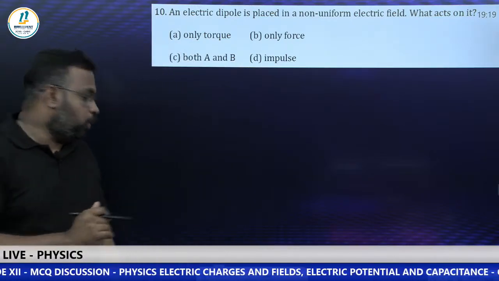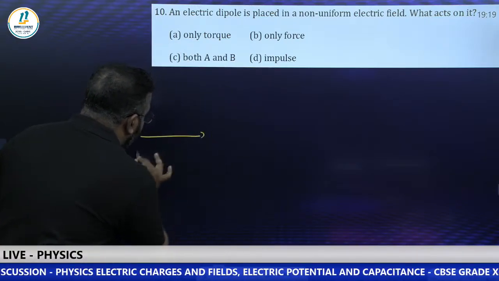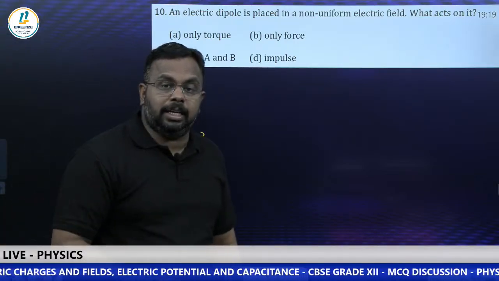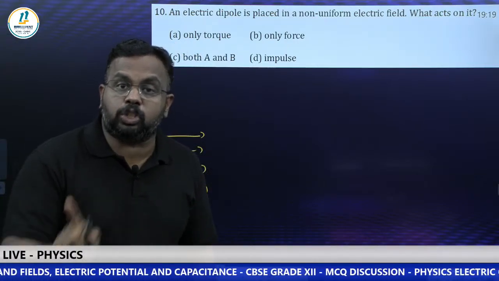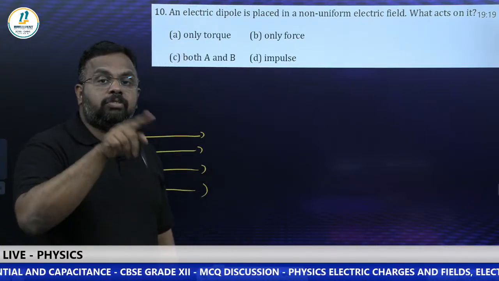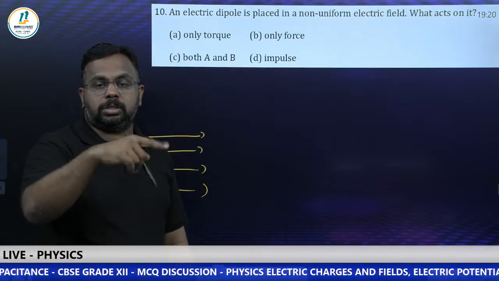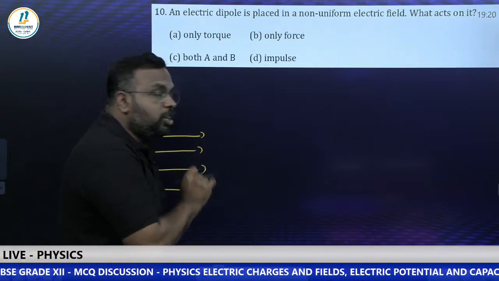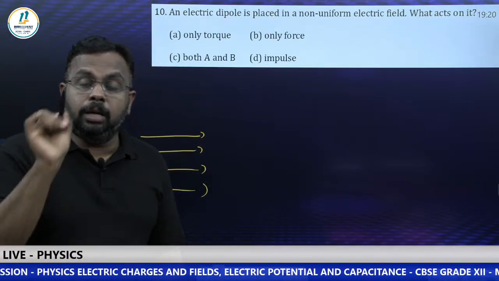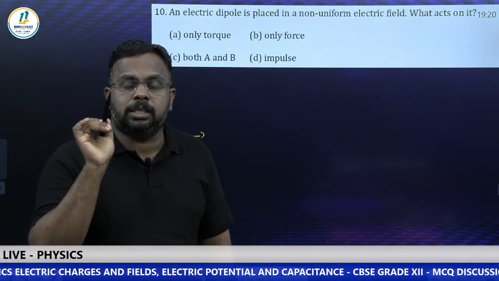In a non-uniform electric field, what is the result? Please note that in a uniform electric field, if you are placing a dipole, we already studied that. We made a derivation also for torque. And in that derivation, hope you remember, we found that the net force acting on the dipole is 0 because they get cancelled. But if it is a non-uniform electric field, my dear students, the dipole will experience both force as well as torque.